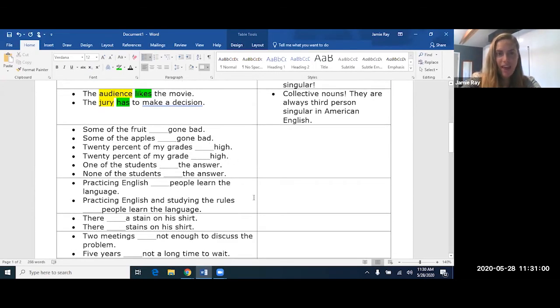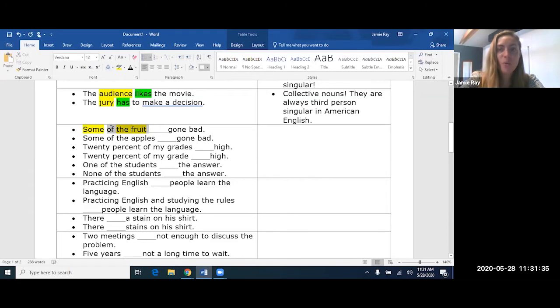"Some of the fruit has gone bad," or "some of the fruit have gone bad." What are we going to do here? Okay, well, what we need to do is when we have an expression of quantity like this with of, some of, 20% of, one of, right? What we need to do is we look at the noun that comes after of. Is it singular or plural? In this case, it's singular. So I'm going to focus on this, even though it's not the subject. The subject is some, okay?